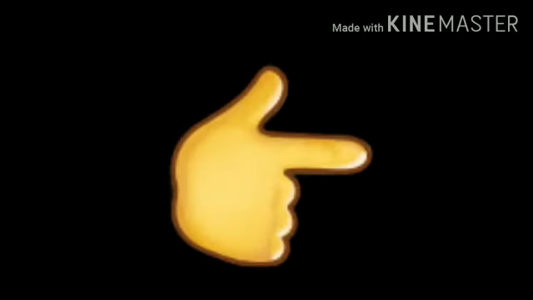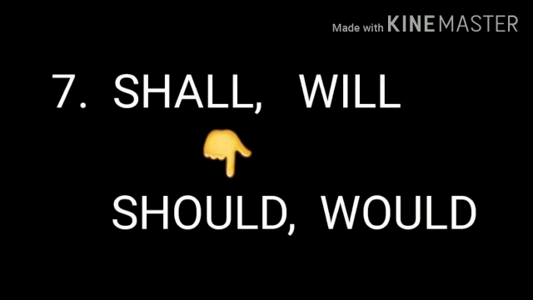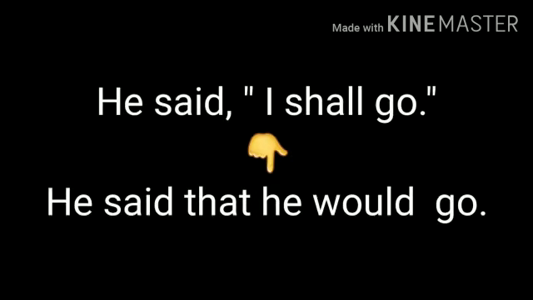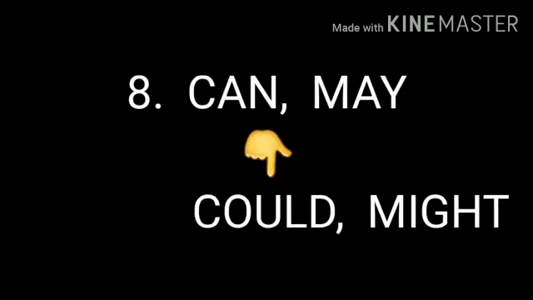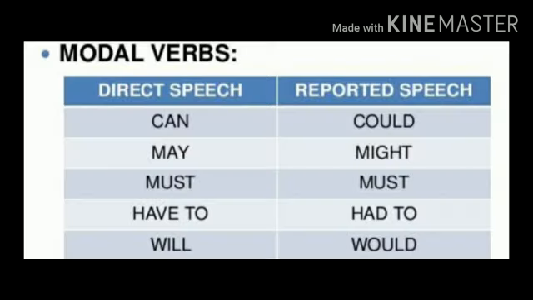Other things which we should remember is that shall and will in direct speech change to should or would in indirect speech. Again, can and may in direct speech change to could and might in indirect speech.